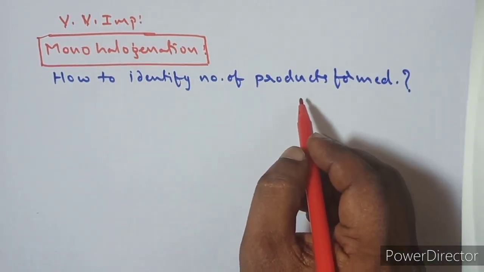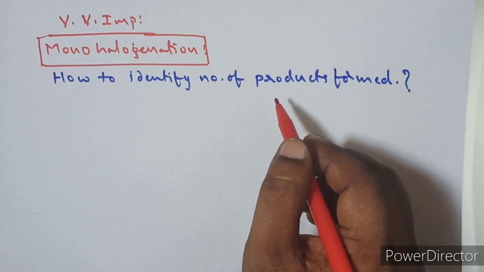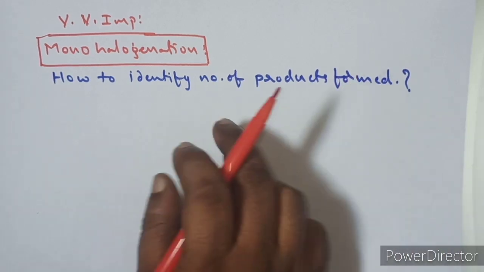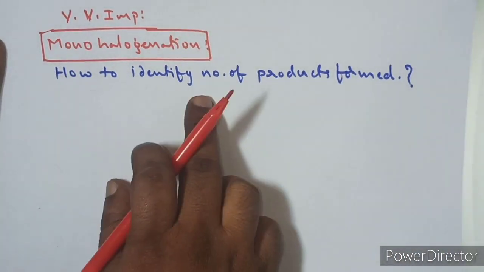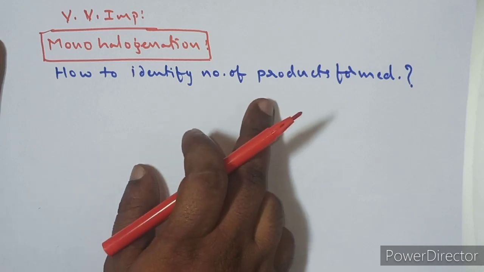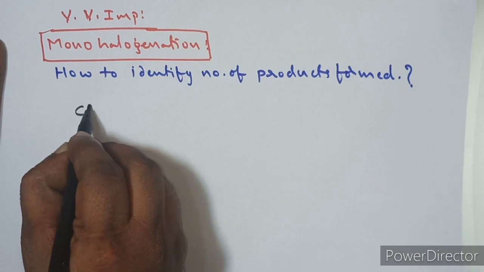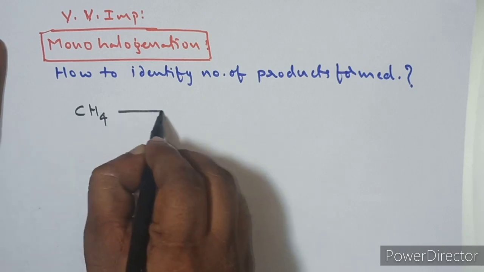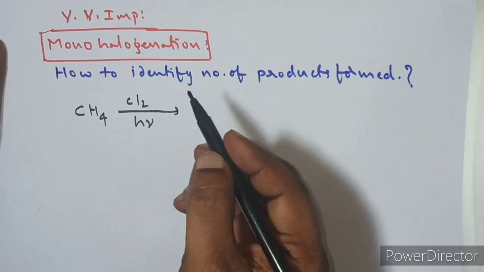If you see the previous competitive entrance exam questions, like JEE Mains, Advanced, NEET, and all competitive exams, the questions are based on this topic. Let me tell you that. What we are going to discuss here is how to identify the number of products formed. So for example, if you take methane and react it with chlorine in the presence of light, how many products will be formed here?